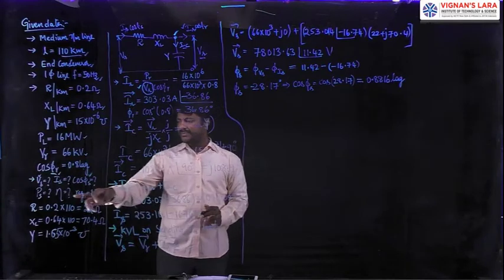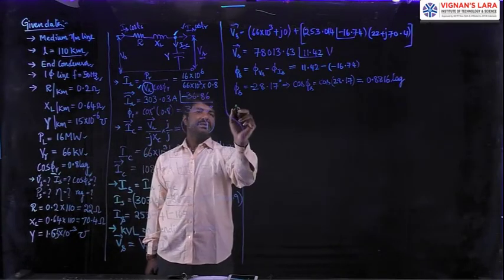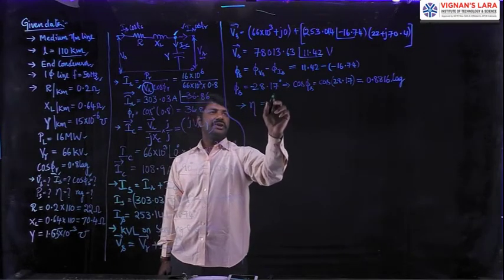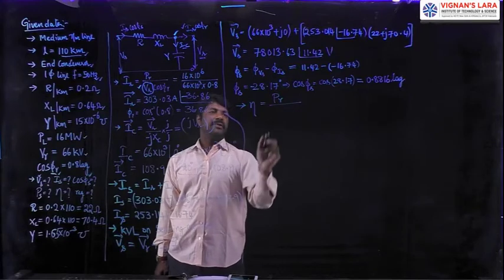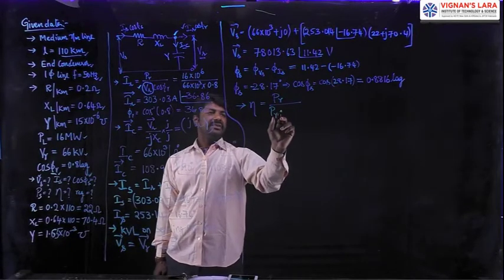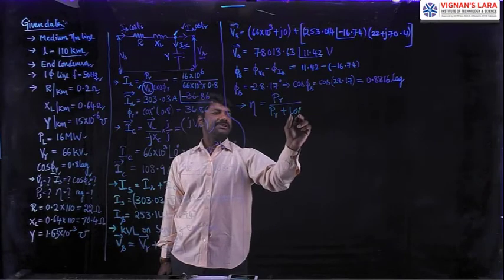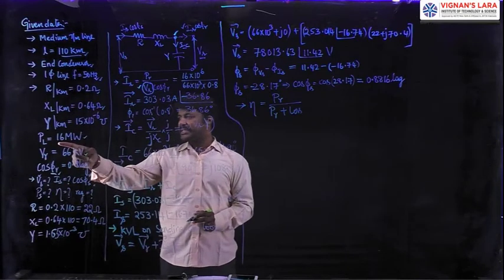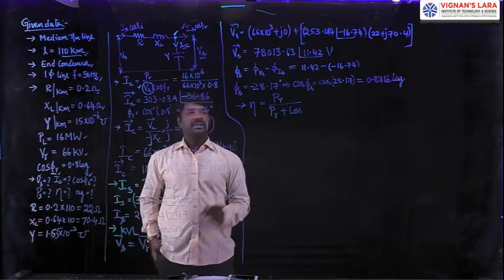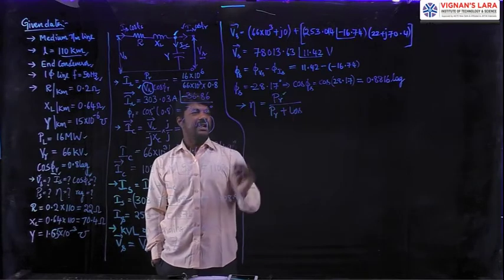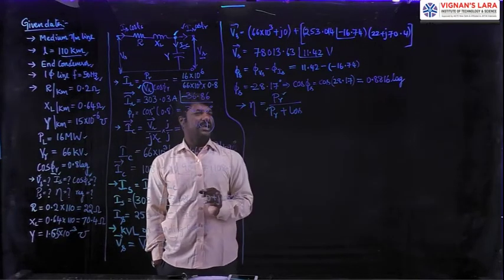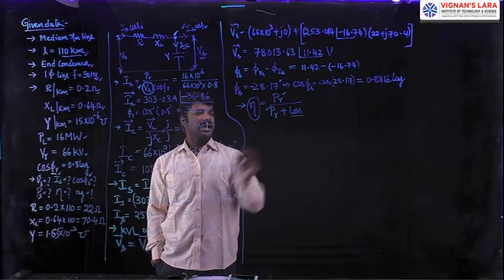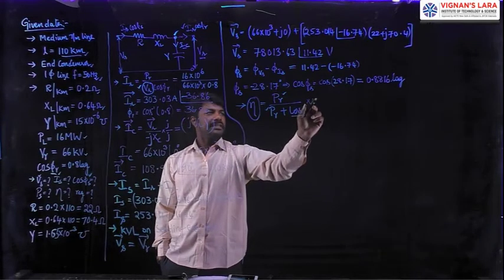And the next thing is efficiency. Let me calculate the first performance parameter called efficiency, whose formula is the ratio of the receiving end power to the sending end power. The sending end power is written as receiving end power plus the losses in the transmission line. The receiving end power is given directly in the problem as 16 megawatts. To find this efficiency, we should be able to calculate the losses, multiplied by 100 to give the percentage value.